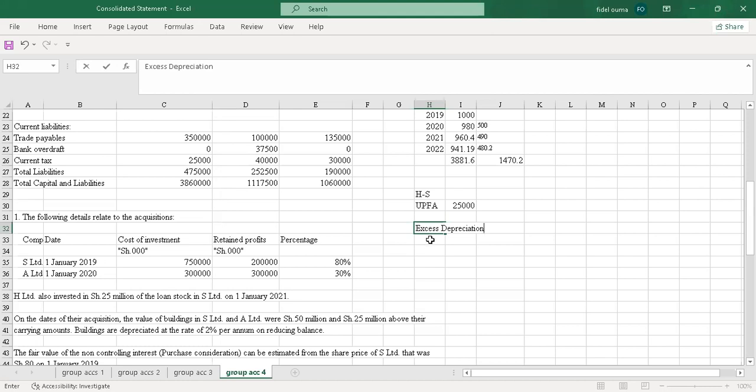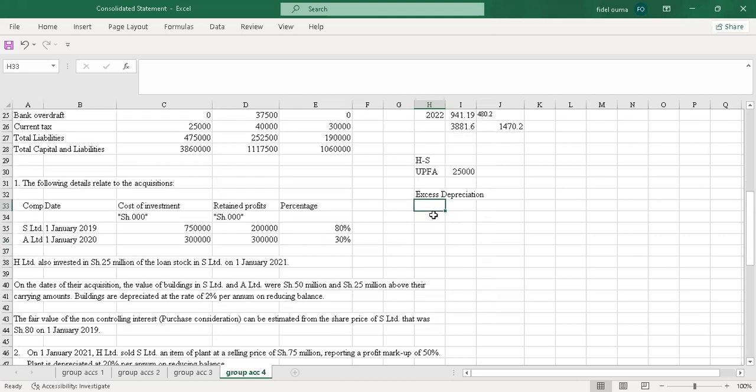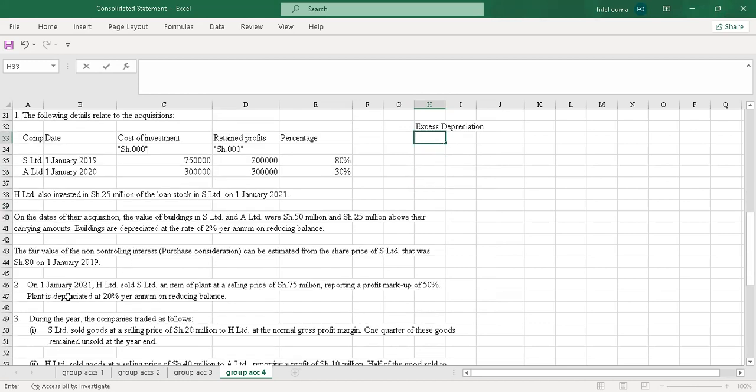Yeah. So the excess depreciation, you calculate it based on the UPFA. UPFA is the unrealized profit on fixed assets. So this is what you do. You just come here and check. We are told that the item was sold in January 2021. So it means that we have to depreciate the UPFA in 2021 and 2022. So this is what I'll do. Just write 2021, then 2022.